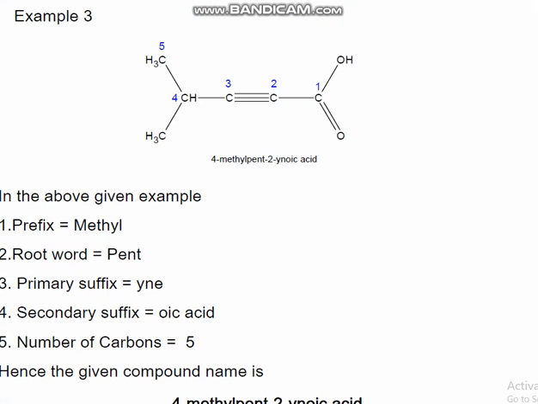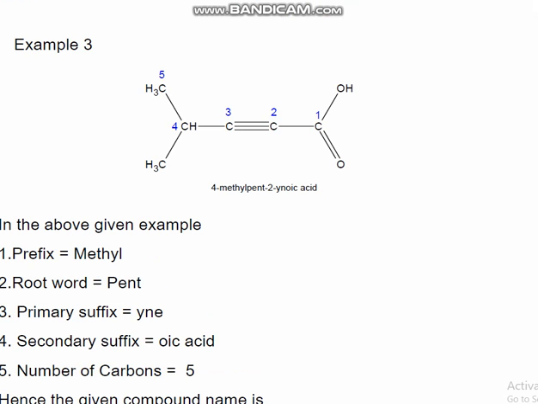The third example, the compound has 5 carbon atoms in the main chain, and a triple bond in the second carbon atom. Therefore, it will be called 4-methyl pent-2-yne, and the C double bond OH group is present. It will be called 4-methyl pent-2-ynoic acid.